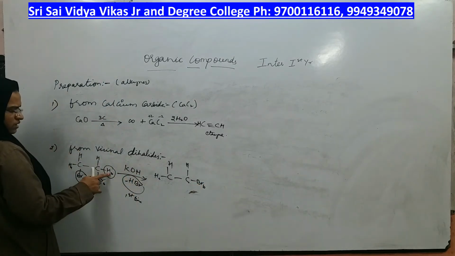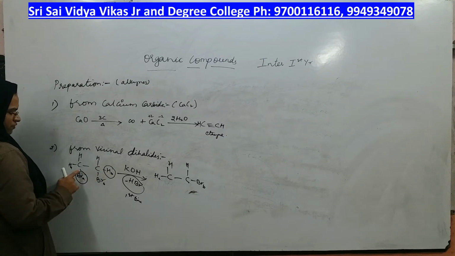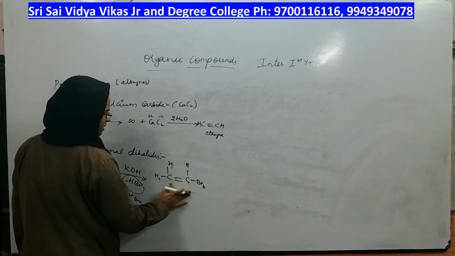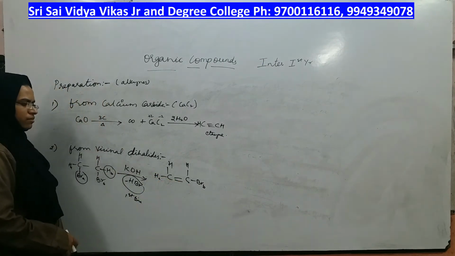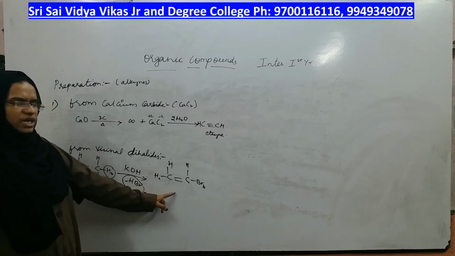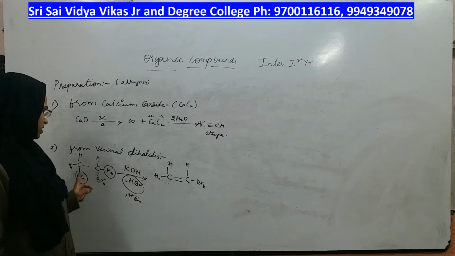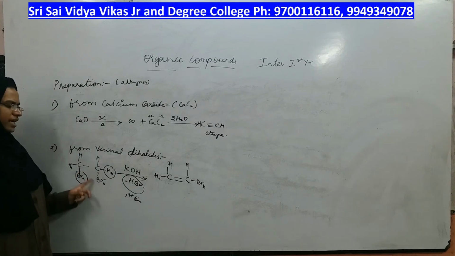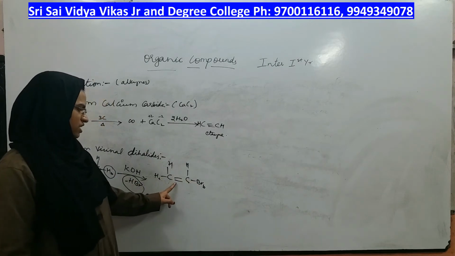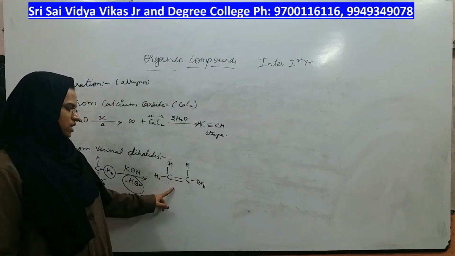If you are removing this hydrogen, this bond gets broken. If you are removing this bromine, this bond gets broken. That means instead of two bonds getting broken, you will get a pi bond. What is the name of the compound? You are using alkane to get alkene. Which alkane you are using? 1,2 dibromoethane is used to give 1-bromoethene, right? 1-bromoethene you are getting.